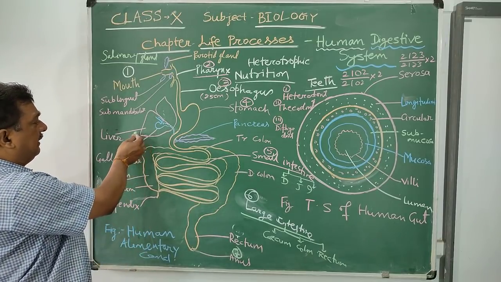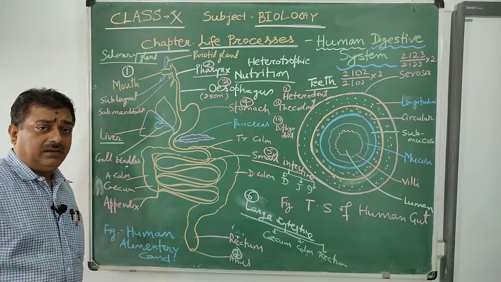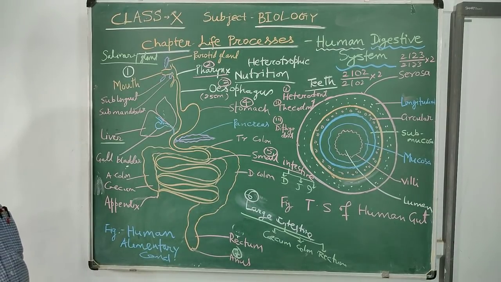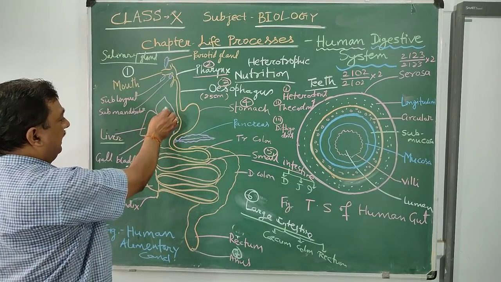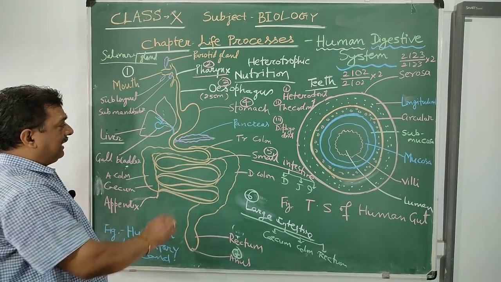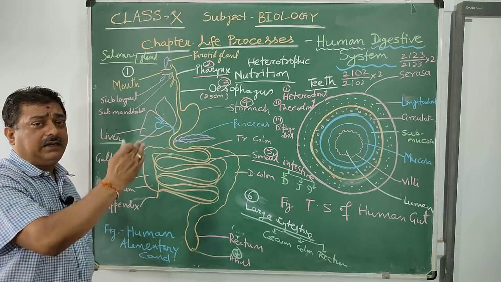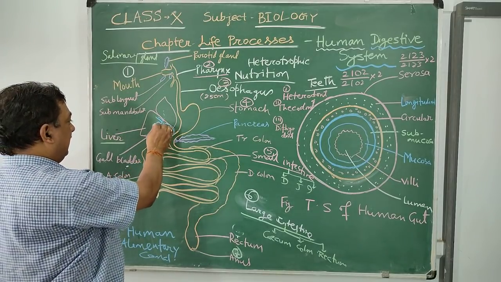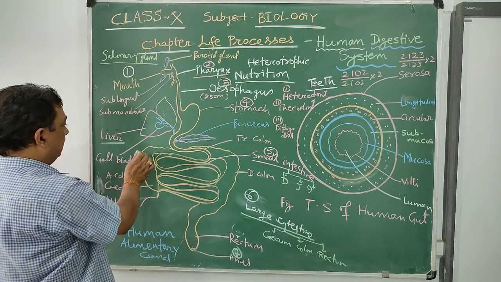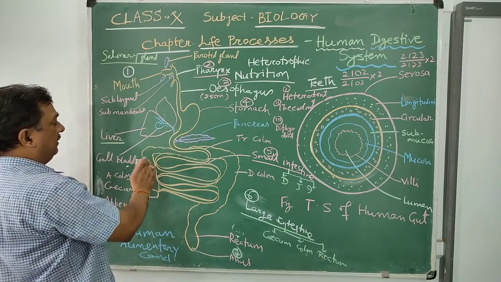Next, the liver. The liver is the largest gland of the human body. The liver consists of a right lobe and a left lobe. Sometimes a question is asked, where is the gallbladder situated, in the right lobe or the left lobe? So you should focus on this diagram. The gallbladder is situated in the right lobe of the liver.